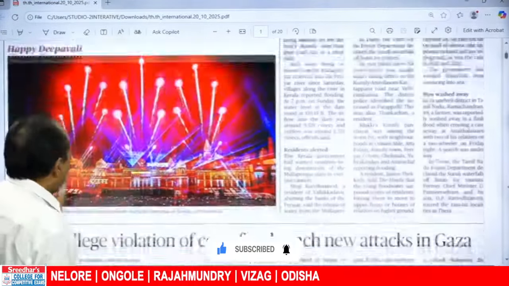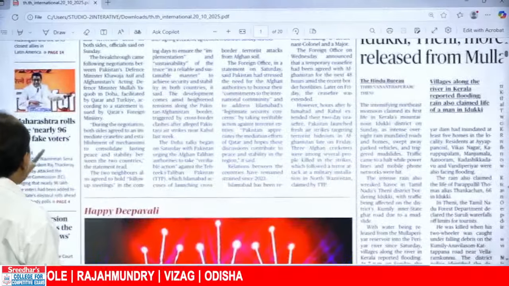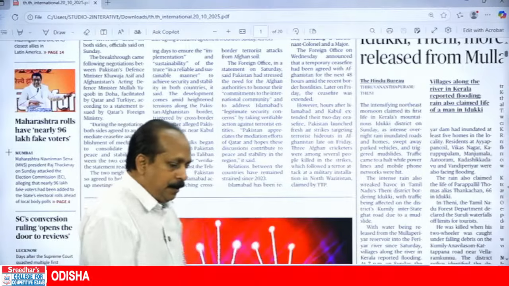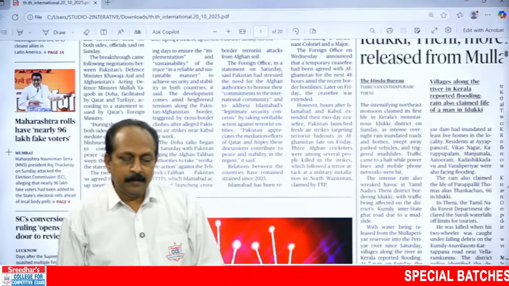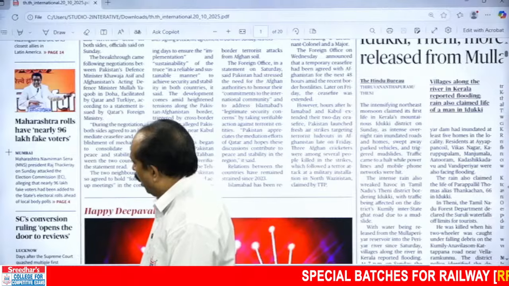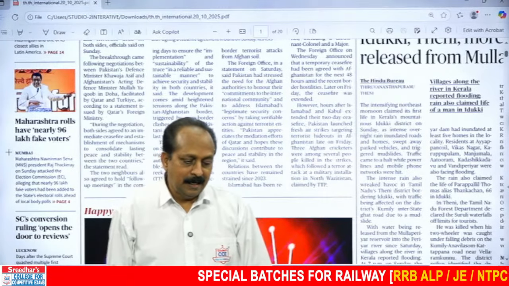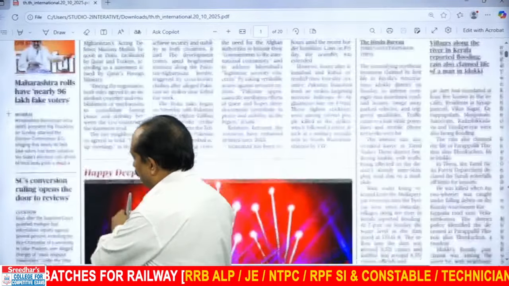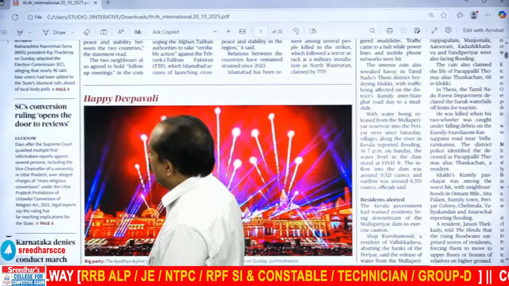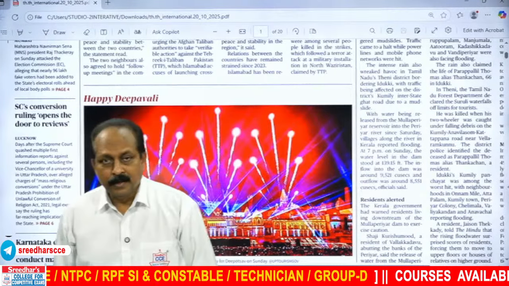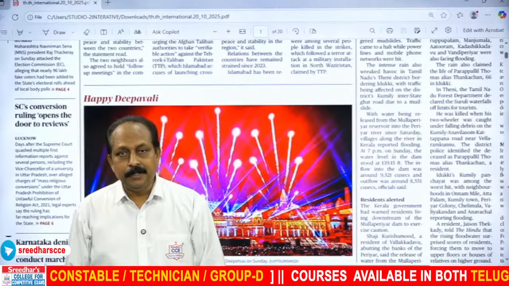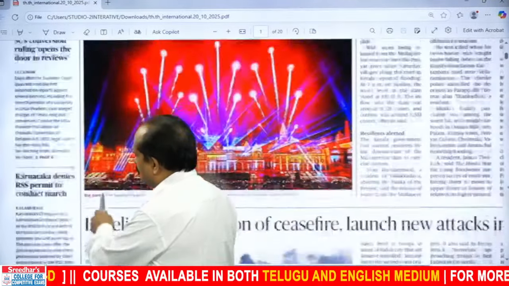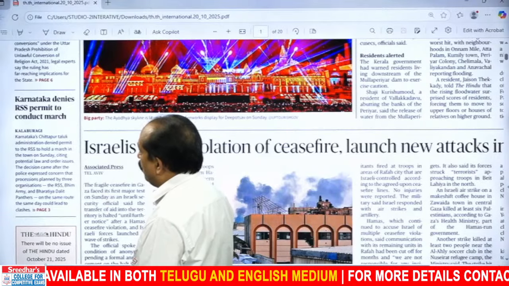Other words are easy. Coming to the other snippets this side, we have Maharashtra rolls have nearly 96 lakh fake voters. And here it goes with the elections polity, a statement given by Raj Thackeray. He has criticized, he has alleged, it seems in Maharashtra, 96 lakh fake voters are there. That is a big number. SC's conversion ruling opens the door to reviews. Supreme Court must have given a judgment based on conversion, and based on that, debates, reviews, discussions. Simple words, nothing to learn as such. Karnataka denies RSS permit to conduct march.